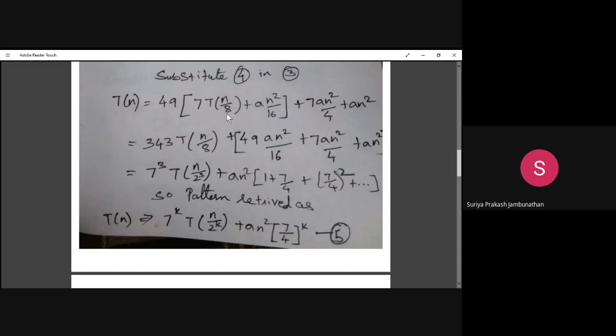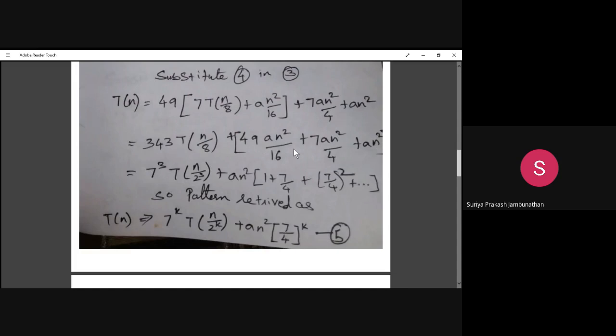So T of n divided by 8 plus, again the 49 will be multiplied here: 49 into a n square divided by 16, plus 7 a n square divided by 4, plus a n square. So this particular equation is 343 T of n divided by 8 plus 49 a n square divided by 16 plus 7 a n square divided by 4 plus a n square.